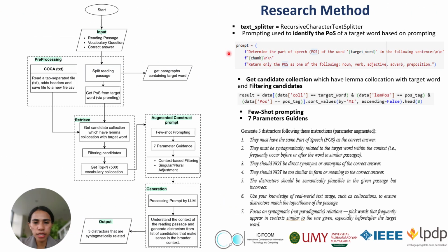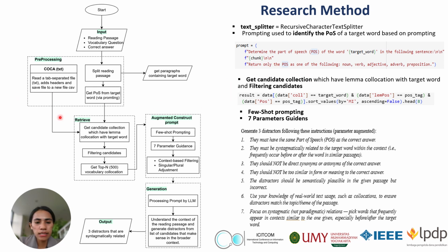To explain the research method used in our system, we begin with three main inputs: the reading passage, the vocabulary question, and the correct answer. From here, we preprocess the data by reading the COCA corpus and splitting the text into paragraphs that contain the target word using a recursive character text splitter. To identify the part of speech of the target word, we use a prompting technique with the LLM.